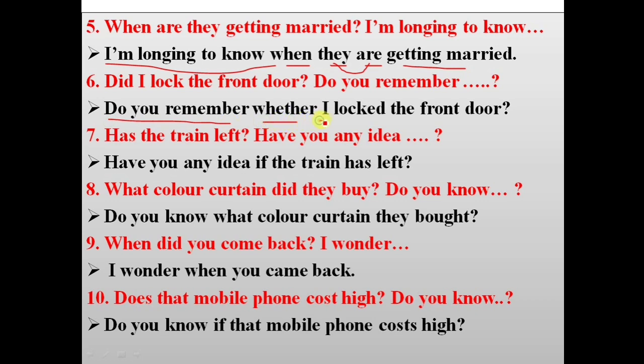Whether or if, then first subject I, here is did, therefore we have to use V2: locked the front door. Do you remember whether I locked the front door? Has the train left? Have you any idea? Okay, this is a yes/no question. Have you any idea if, subject the train, same auxiliary verb: has left? Have you any idea if the train has left?